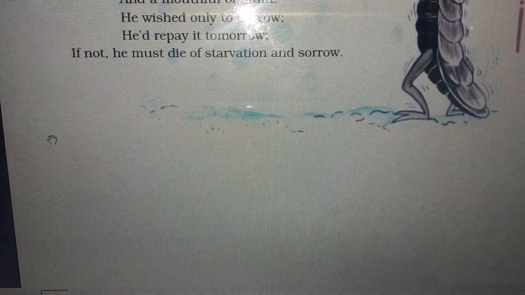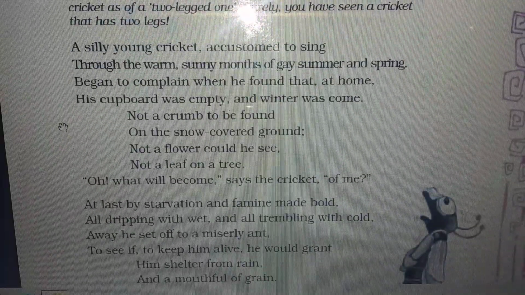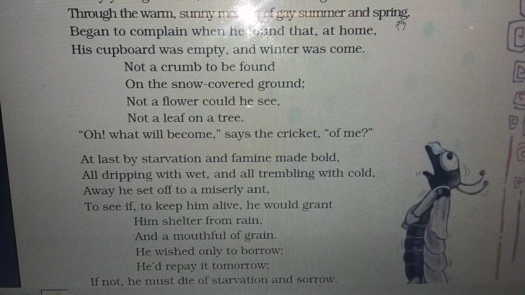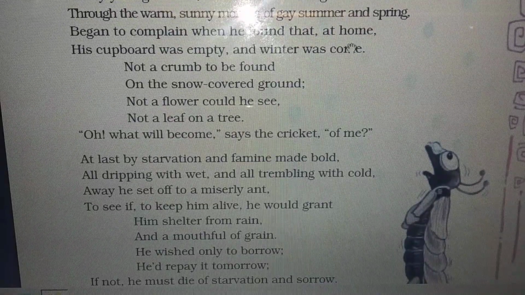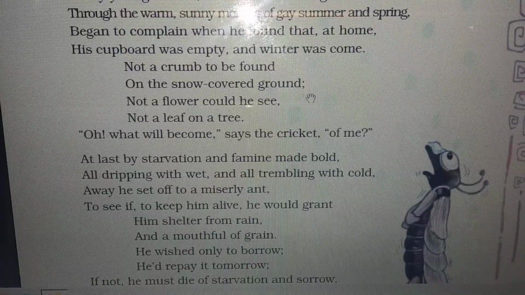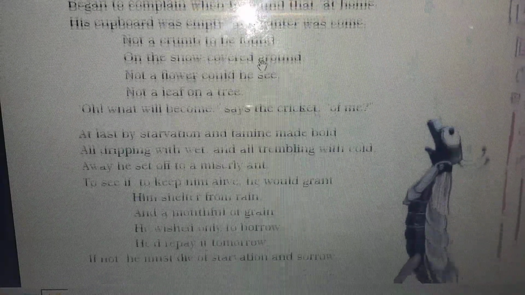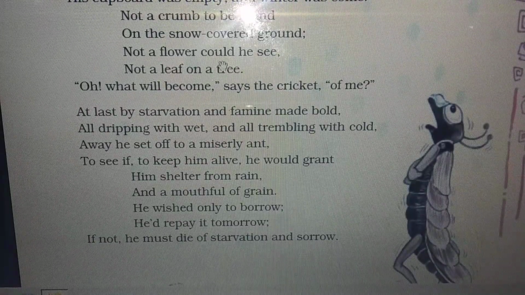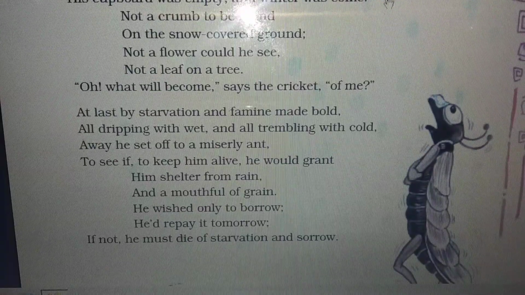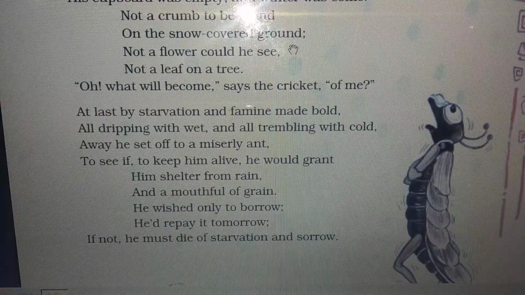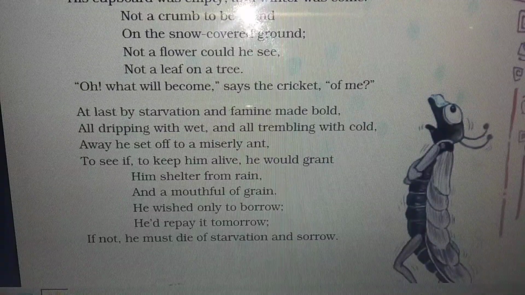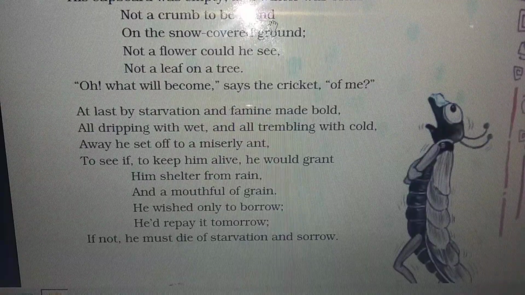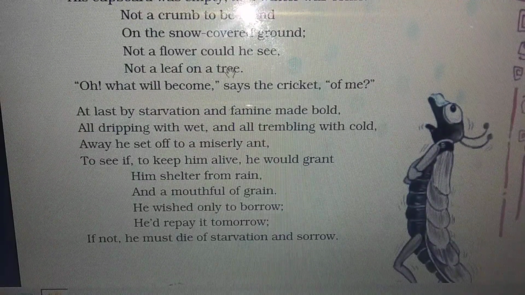Now I will just explain to you the rhyming pattern in the poem. We find there are many rhyming patterns. See the first words, sing, spring. Those are rhyming. Home, come. These two are also rhyming. Found, ground, see, tree. These are rhyming words. So we can say that the rhyming pattern of the first paragraph is like A, B, C and D. Sing, spring, those are rhyming, so both we give as A. Home, come, those are rhyming, so we put it as B. Found, ground, we put it as C. See, tree, we put it as D.